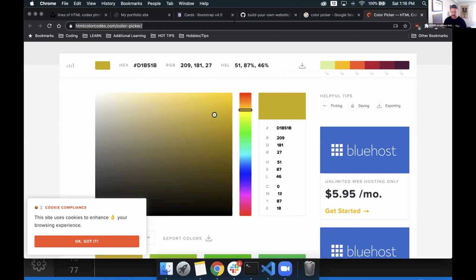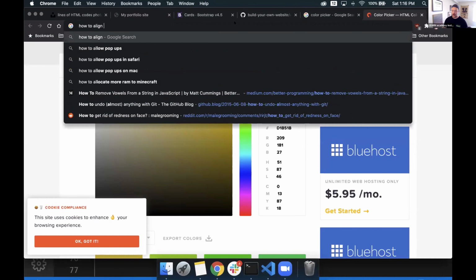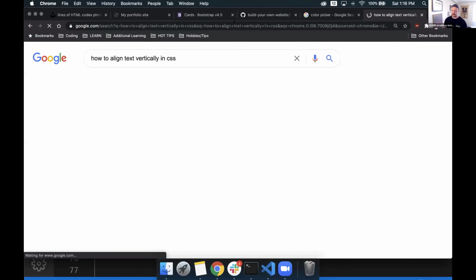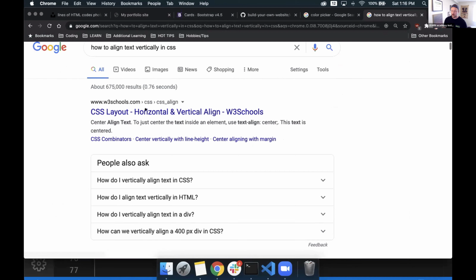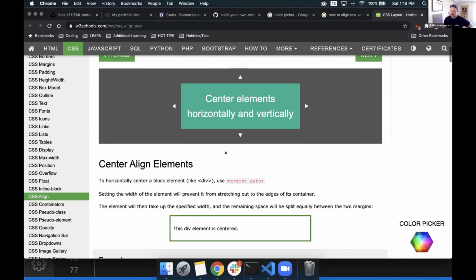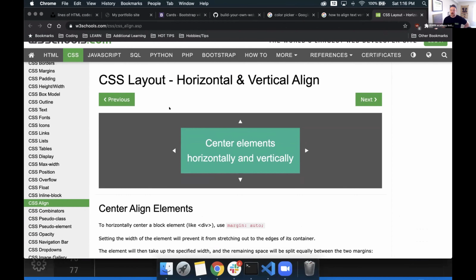Let's take a look. How to align text vertically in CSS. Let's see if that's what we're looking for here. Horizontal and vertical align. We can center elements horizontally and vertically. And this is w3schools.com. It's fantastic. They have a great resource, tons of documentation when it has to do with HTML, CSS, JavaScript, pretty much any language you can think of. This is available to you.